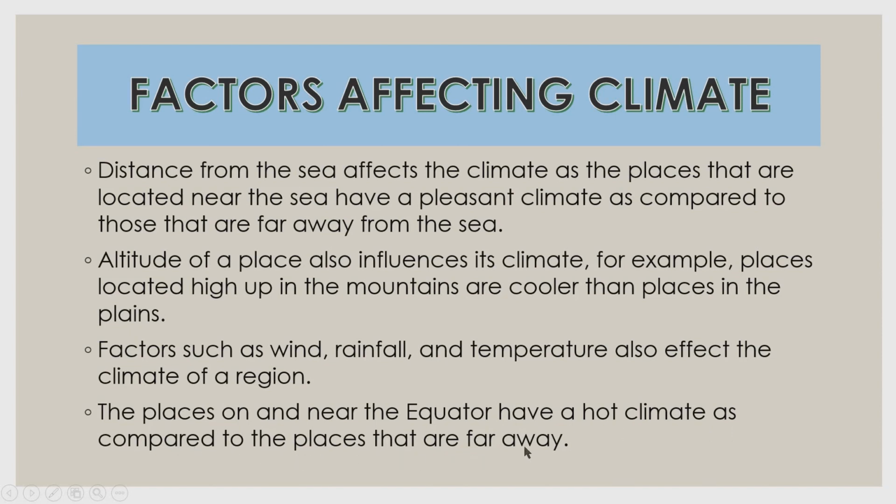So once again, what all factors affect climate? First one, distance from the sea affects the climate as the places near to the sea. Second, altitude. Third one, factors such as wind, rainfall and temperature also affect the climate of a region. And fourth one, places near the equator feel very hot climate.